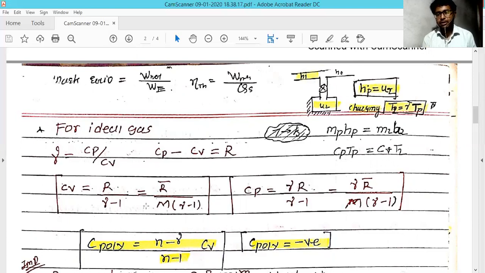The internal energy of the tank becomes the enthalpy of the initial pipe gas. This formula can be derived from mp, the mass of the pipe gas, times the enthalpy of the pipe gas, which is equal to the mass of the tank gas times the internal energy of the tank gas.